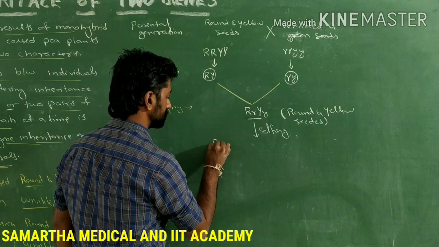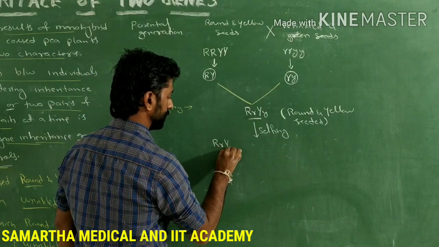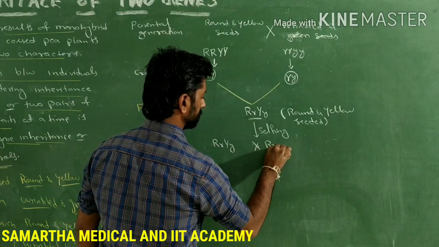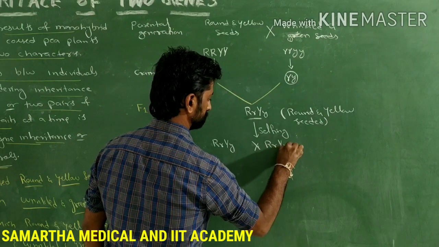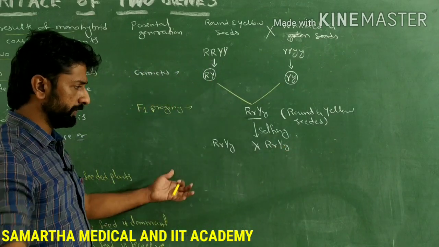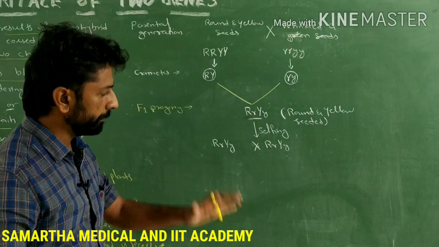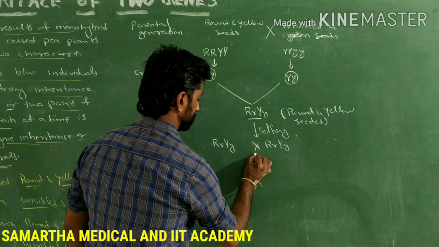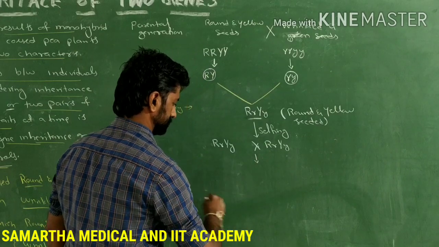Let's write the two parts, that is the male parent part and the female parent part. Then what are the gametes produced by them and what are the combinations of the offsprings produced? So let us represent that.